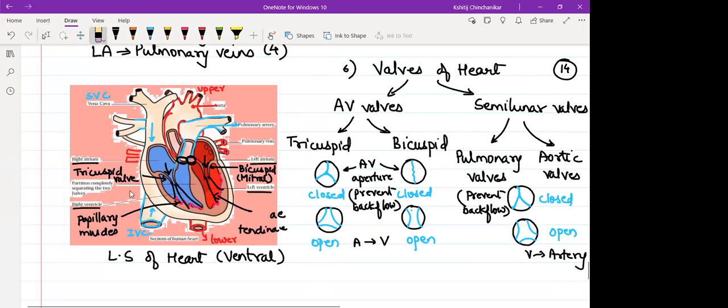I'll rewrite the spelling. Chordae, why the term chordae? Because they are rod-like bundles of collagen, very similar to tendon. So chordae tendineae. Three such cords are associated with the right ventricle and two such with the left ventricle. So one end of chordae tendineae is attached to the papillary muscle, the other end is attached to the AV valves.